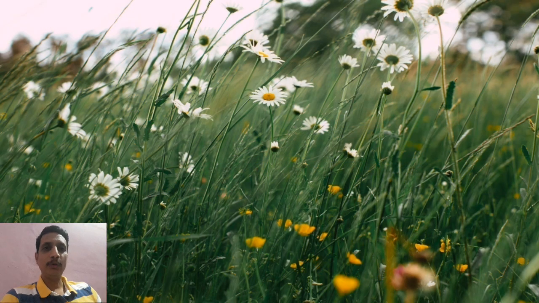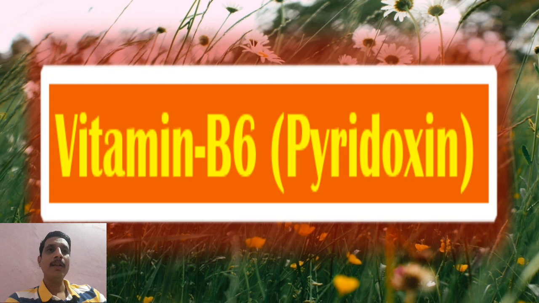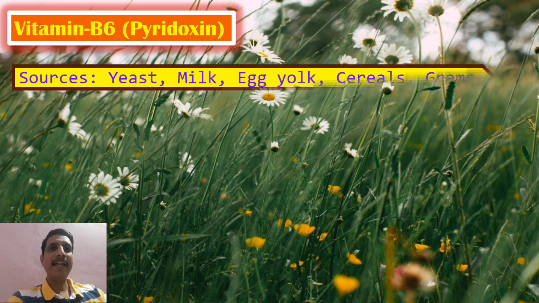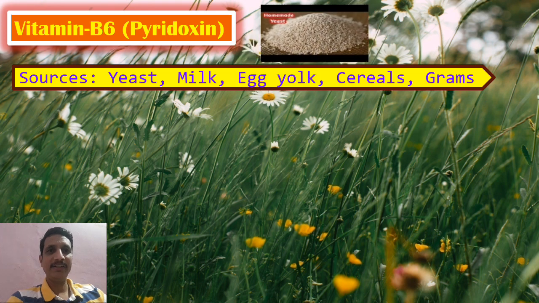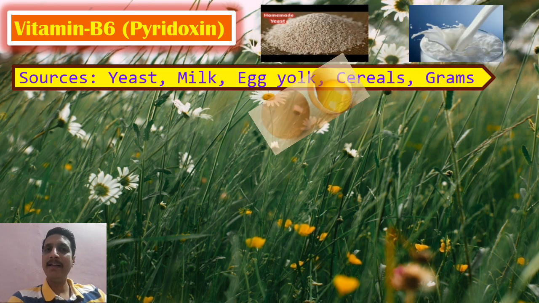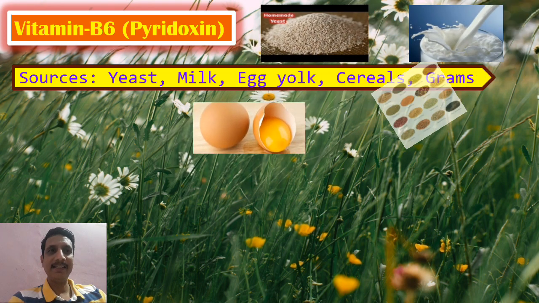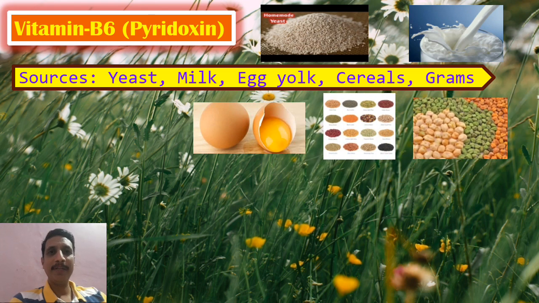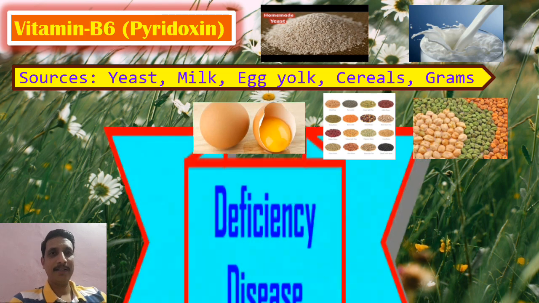Okay, we'll move to the next vitamin. Vitamin B6, pyridoxine. The main sources are again yeast, milk, egg yolk, cereals, as well as grams, which are rich in vitamin B6, pyridoxine.